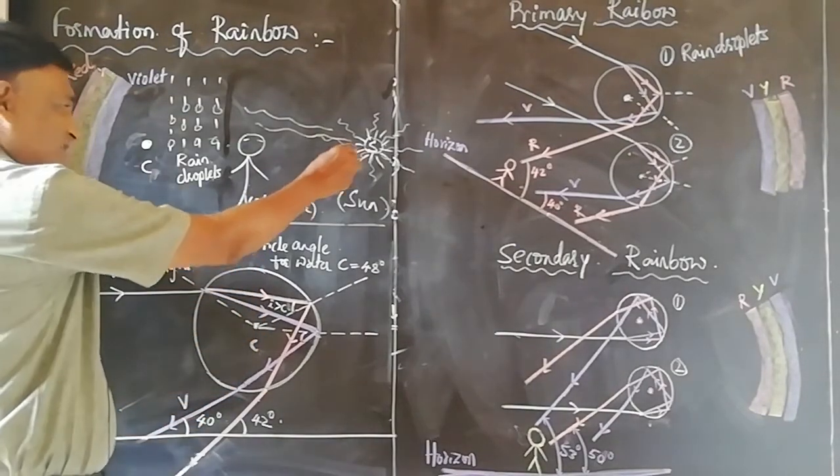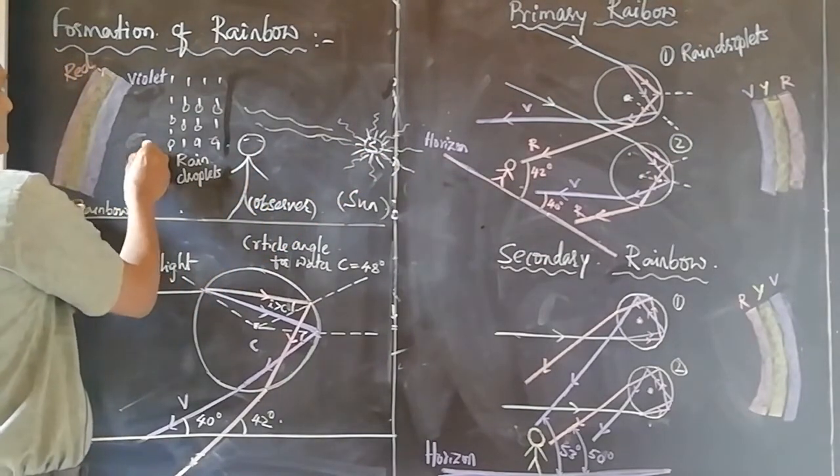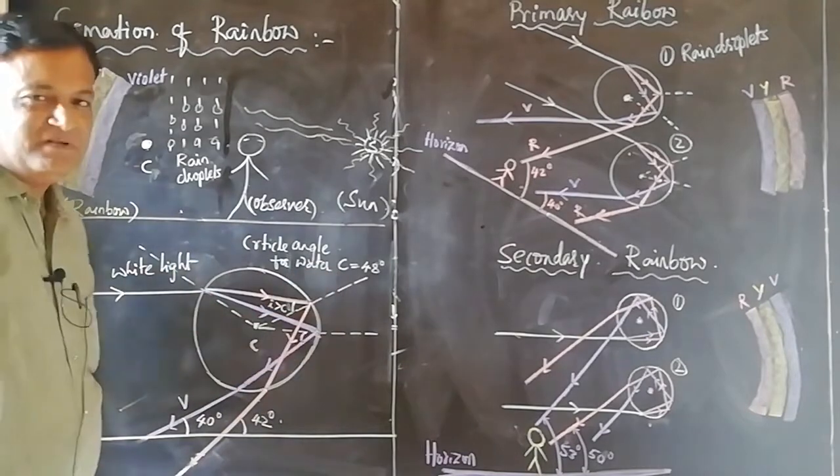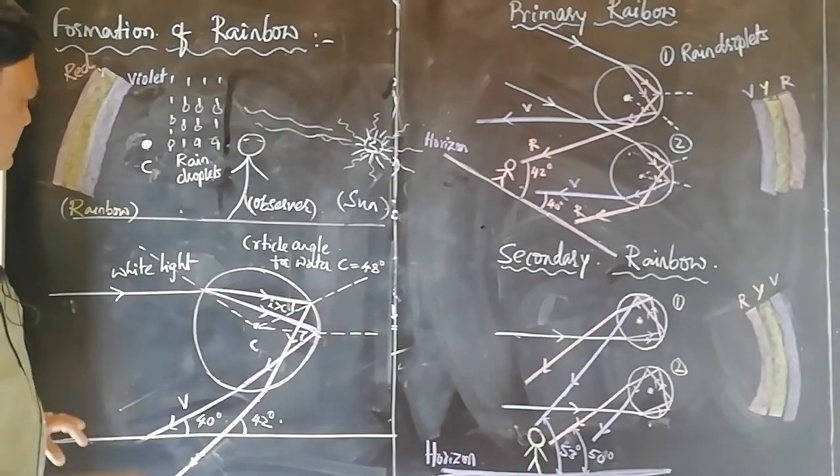The necessary condition is that the sun, the observer, and the center of the rainbow, all three must lie in a straight line.